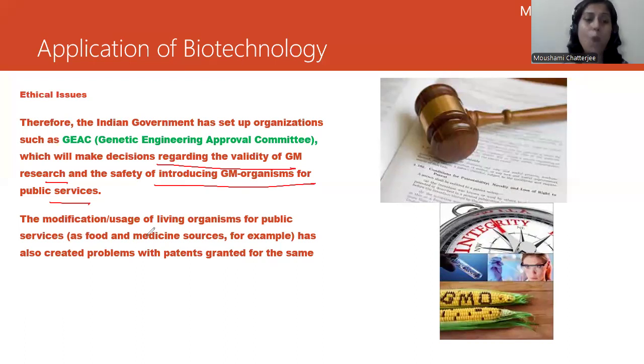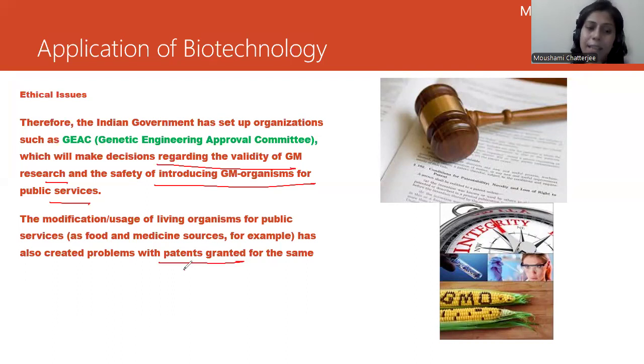The use of modified living organisms for public services, like food and medicine, has also created problems with patents. Now, when we are developing foods and medicines using these, patenting is an issue. The question is, what is patenting? Patenting is nothing but this: if somebody has developed something, they try to ensure that nobody else can use it. So that is a patent.